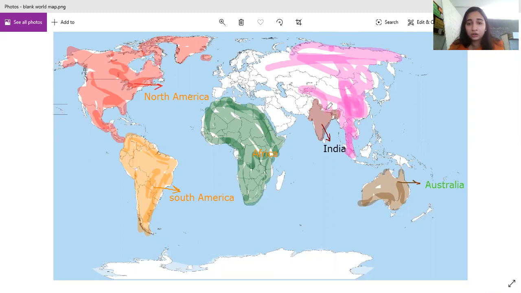Asia. India also comes in Asia. India is in the southernmost part of the Asian continent. I'm very sorry, I'm not able to draw it clearly and neatly for today. Okay. So this we have marked as Asia.